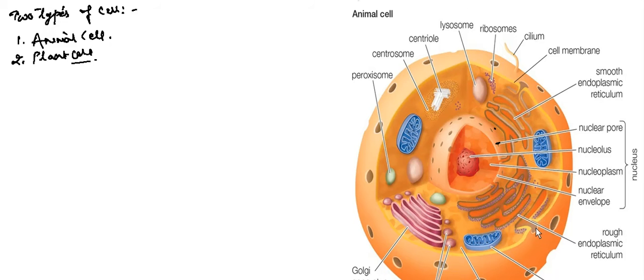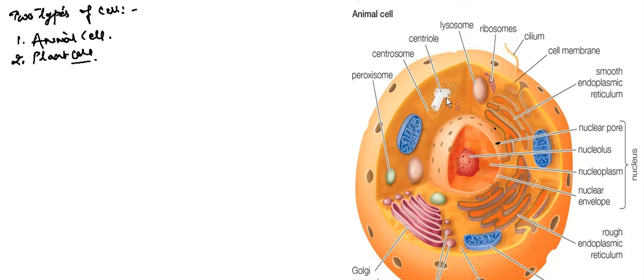Then we have rough endoplasmic reticulum, which extends from the nuclear membrane to the outermost layer, that is the plasma membrane. Then we have smooth endoplasmic reticulum. Further on we will study the difference between these two. Then we have a cell membrane. Outside the cell membrane there is cilium, also called cilia, then a ribosome, then lysosome, which acts as a suicidal bag for the cell. Why we call it a suicidal bag, we will see further.